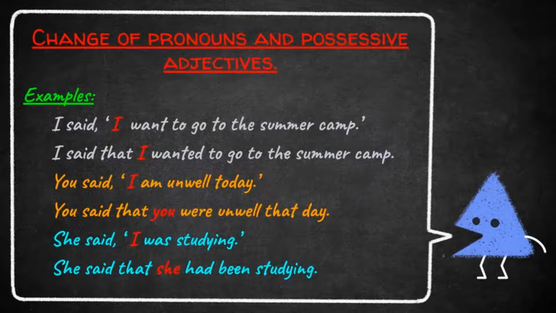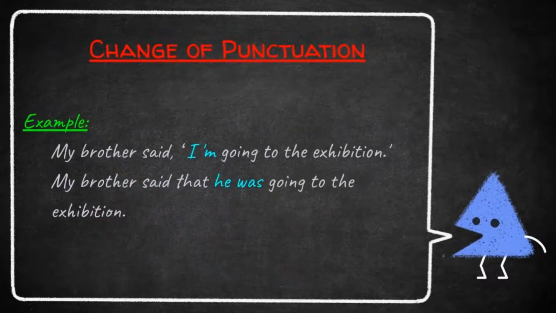And then unwell that day. The adverb today changed to that day. You said that you were unwell that day. Students, once again I am repeating, the pronouns and possessive adjectives are changed according to the subject given in the direct speech. Okay students, let us see change of punctuation.